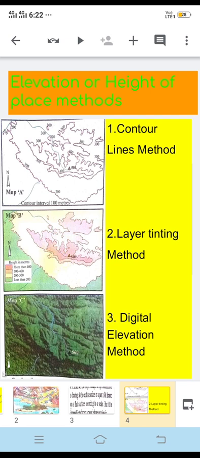So in the first method, what is important? The line is important, or the lines are used to show the height of the places. This method is used to show the unevenness of the landform on a map. The height of the land is measured from sea level. So any place's height is counted or measured from sea level. Sea level is considered as the counting point. Then next, the points of the same height are identified. Suppose there are areas having the same height, and these areas are identified.